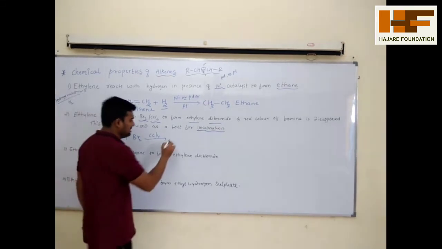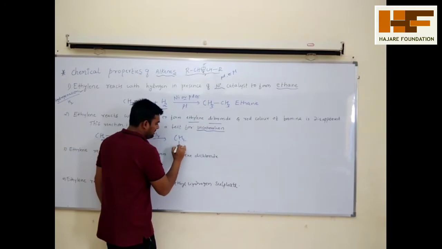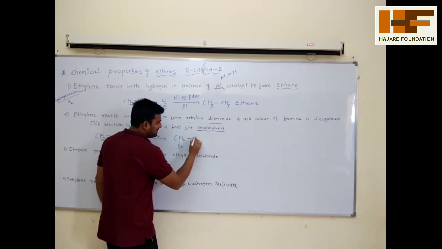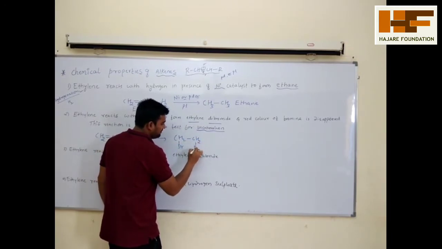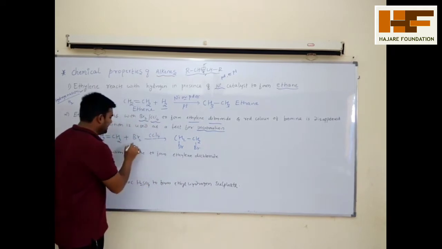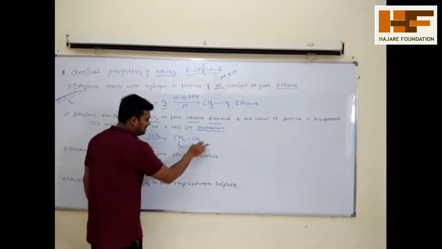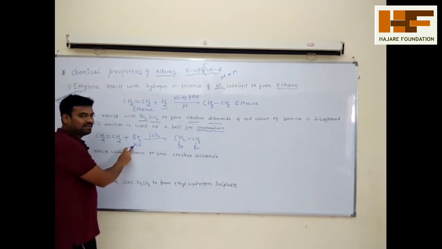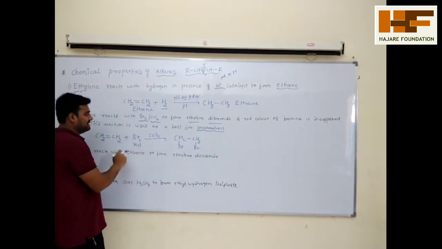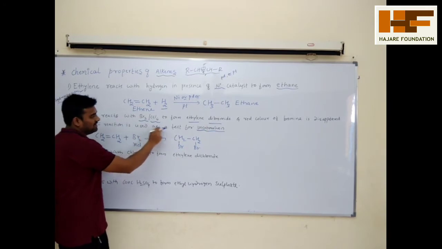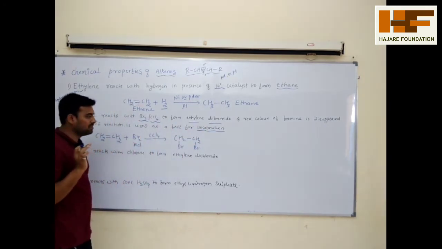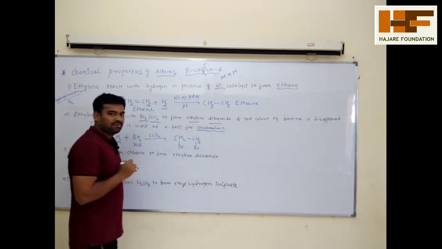You will get the structure CH2Br-CH2Br. Bromine is generally red in color. When it reacts with ethene, the red color disappears, and it indicates that this reaction is used as the test for unsaturation. Remember.